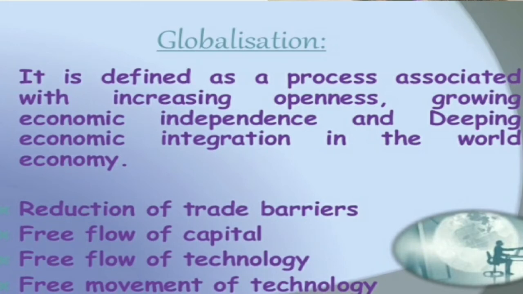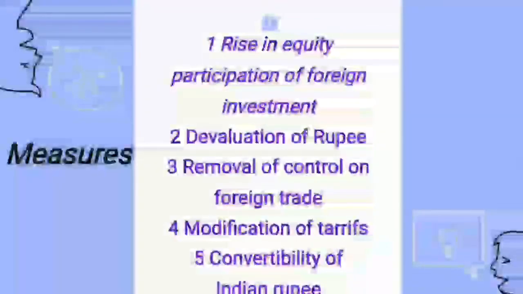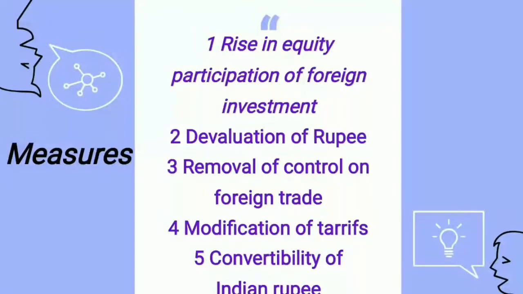We were able to make networks and activities on the subjects of economics, social and geographical matters, so we were able to connect with each and every country. It reduced trade barriers. It allowed free flow of capital and free flow of technology. So globalization brought a lot of changes in the nation. So what were the measures we took for globalization?